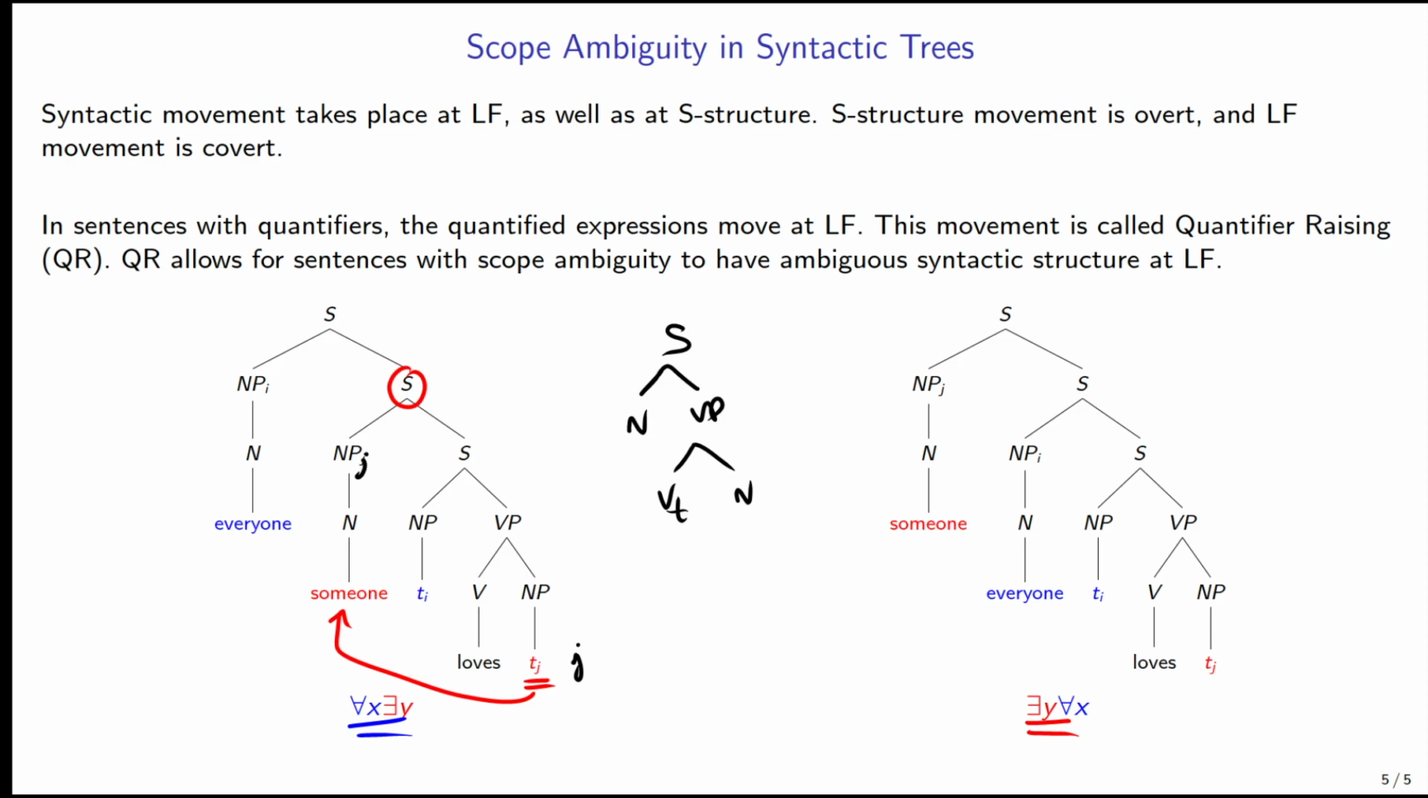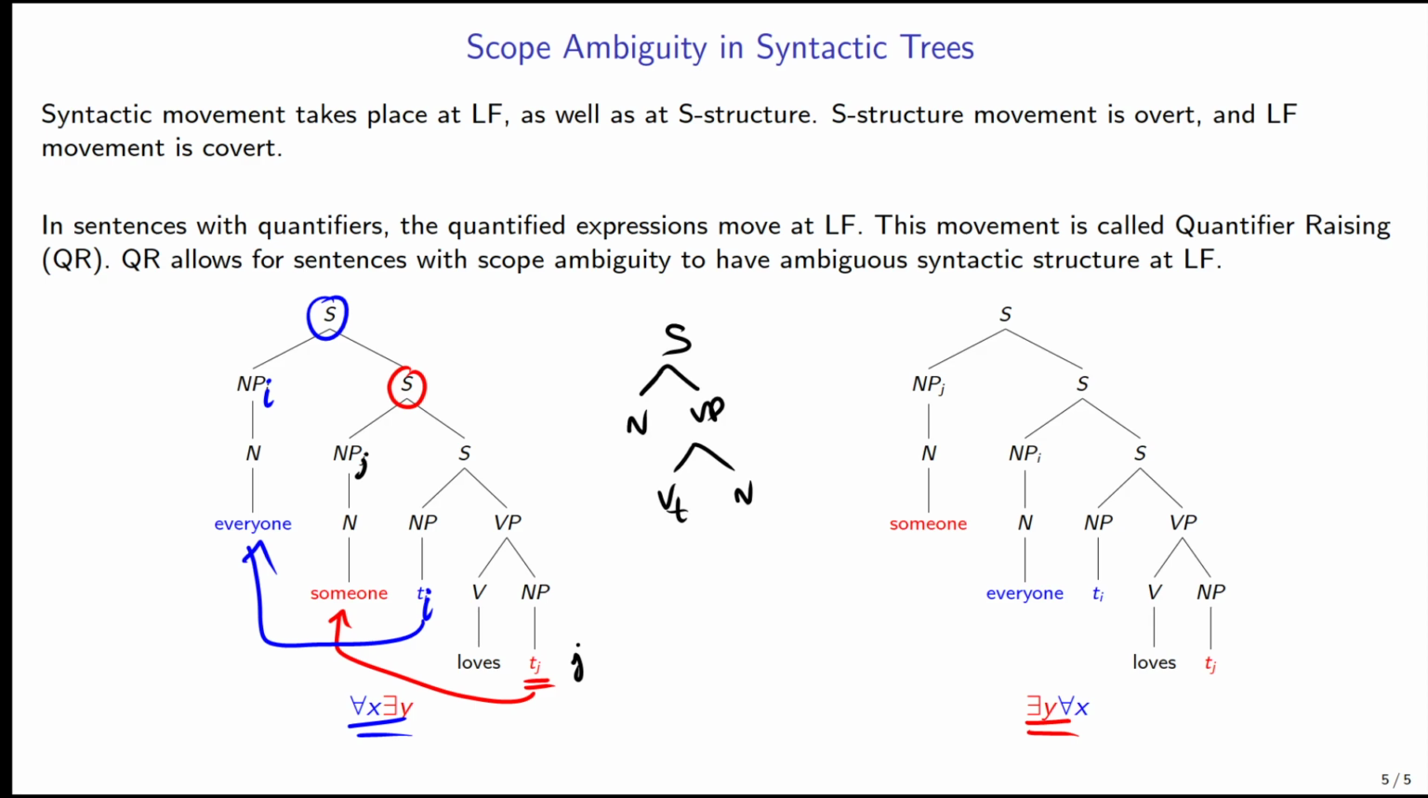Then we can take our subject here, everyone, and we can do the same thing because it's a quantified noun phrase. We can take it, introduce a new sentence level, and move it up and leave a trace. So in this case, we've done I, and we've indexed the NP with I right there. So that's how we can get for all x there exists a y.